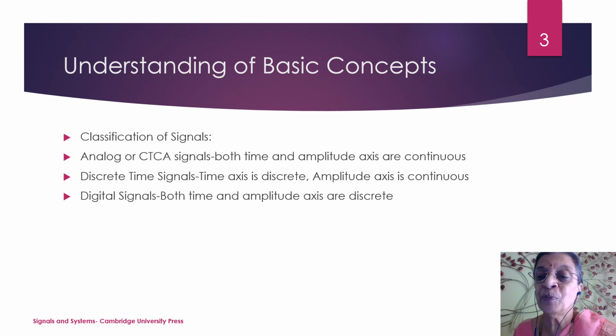Now when we want to process it, it exists in the analog form. Analog form means it is a continuous time, continuous amplitude signal. So continuous time means how many time instances will we have to capture? Infinite. How many amplitude values do we have to capture? These will also be infinite. Then it is just impossible to interface it to our digital computer, isn't it? So what should we do?